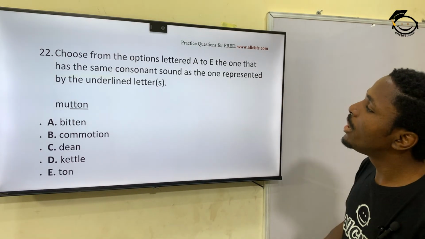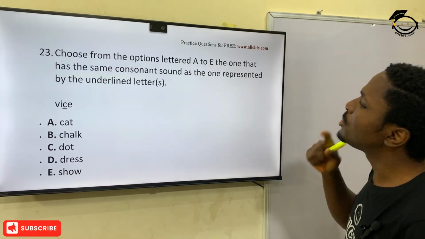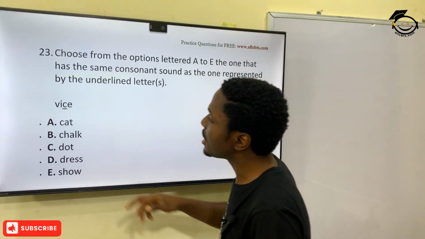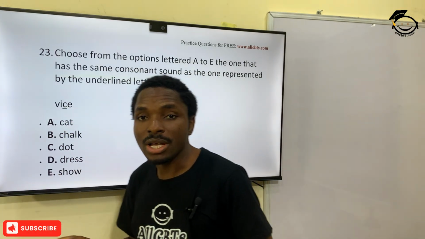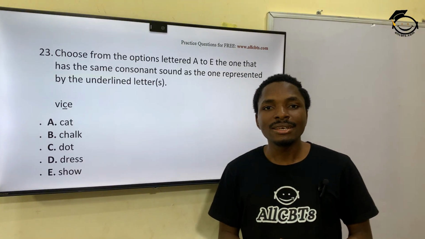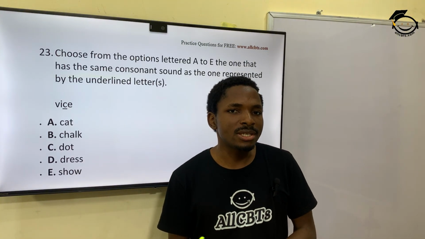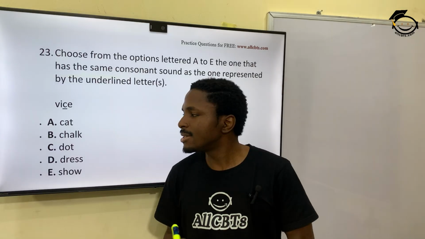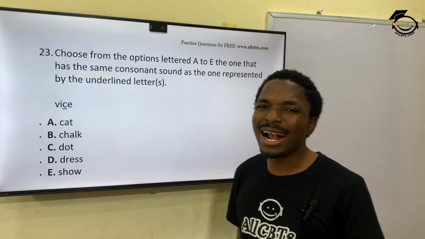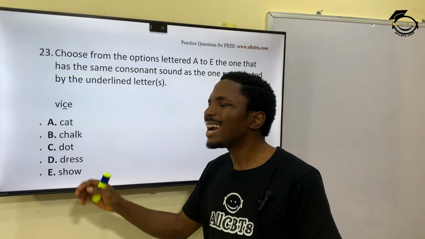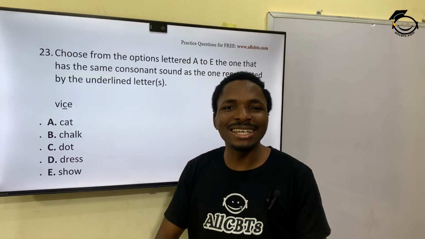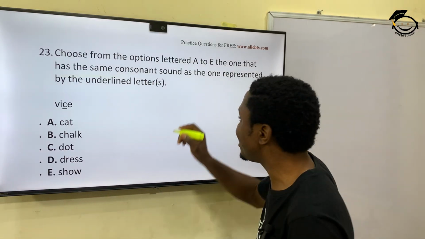23. Choose from the options A to D the one that has the same consonant sound. What's the consonant sound here? That C is the consonant, and the sound there will be what? Vice. It's actually a short C. So which of these words has that sound? You have cat. Cat has K, so it can't be that, because cat has almost the K sound. Yeah, K.